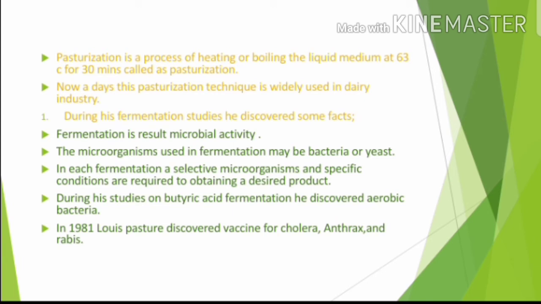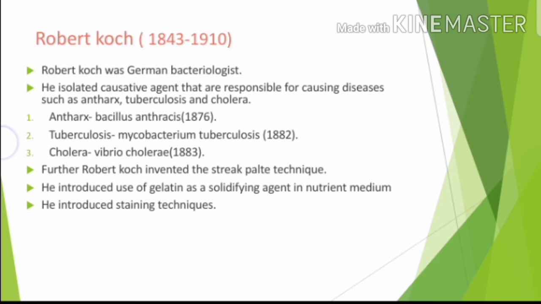During his study on butyric acid fermentation, he discovered anaerobic bacteria. The bacteria which can live by using oxygen are called aerobic bacteria. In 1881, Louis Pasteur discovered the first vaccines for cholera, anthrax and rabies.